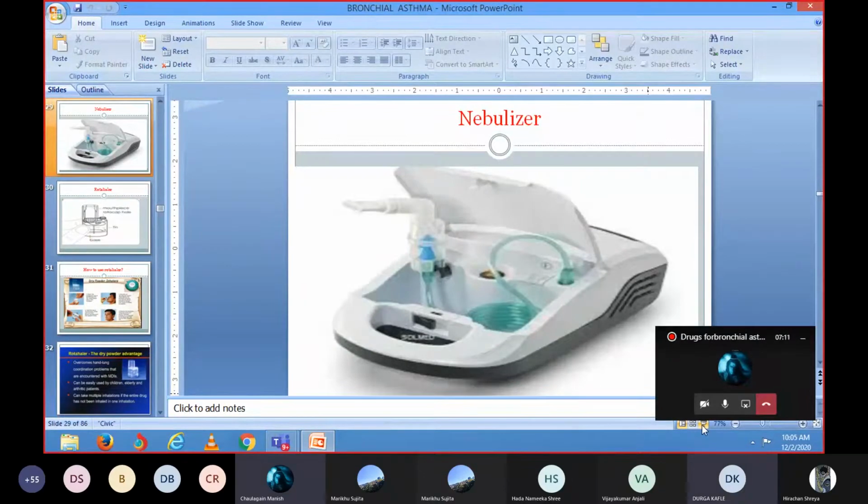Okay, by acting on the beta 2 receptor, then what is the further mechanism? That will relax the muscle and cause bronchodilation. How does it relax? It converts ATP into cyclic AMP by action on adenylate cyclase. Okay, by activating the adenylyl cyclase, it increases the concentration of the cyclic AMP level. Okay, this cyclic AMP level is responsible for the bronchial relaxation or bronchodilation.